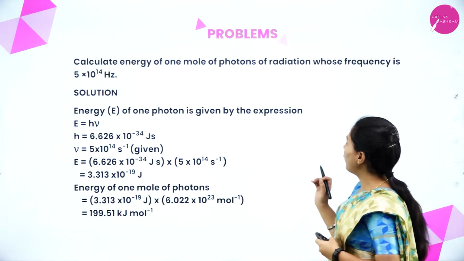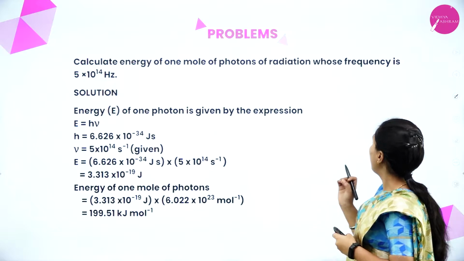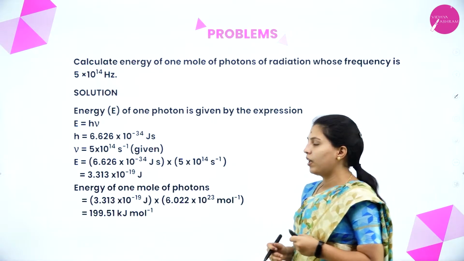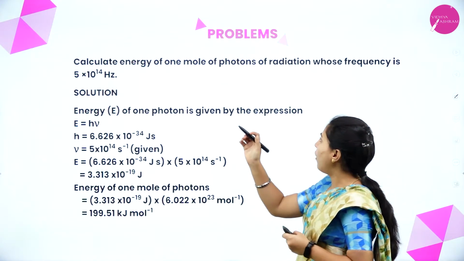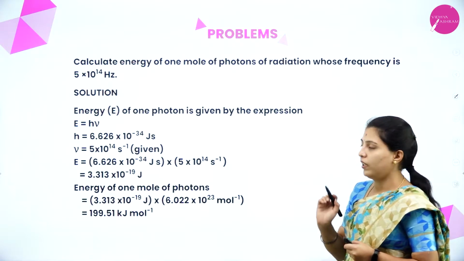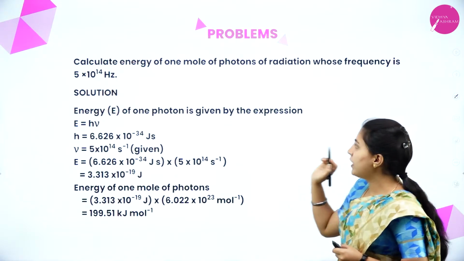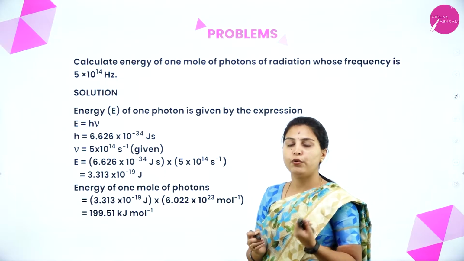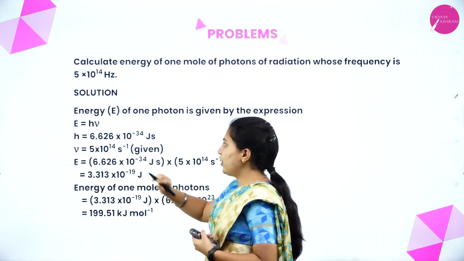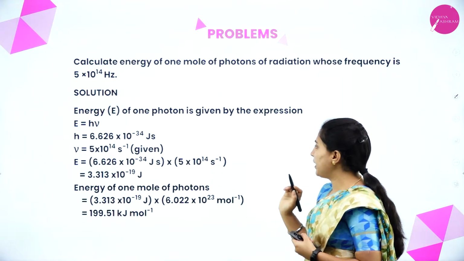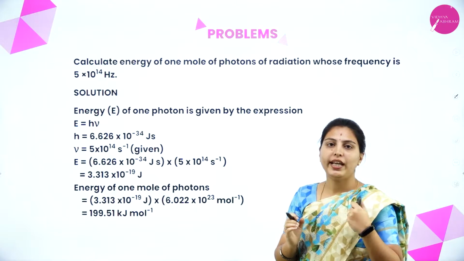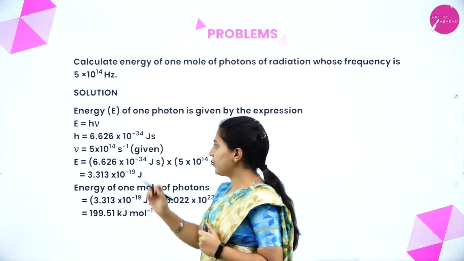Calculate the energy of 1 mole of photons of radiation whose frequency is 5 into 10 to the power of 14 hertz. They have asked us to calculate the energy of 1 mole of photons having a frequency of 5 into 10 to the power of 14. They have given the frequency and we have to find the energy. We will see the solution. Energy of one photon is given by the expression E equals h nu. We know that energy E is equal to h nu. They have used this formula.